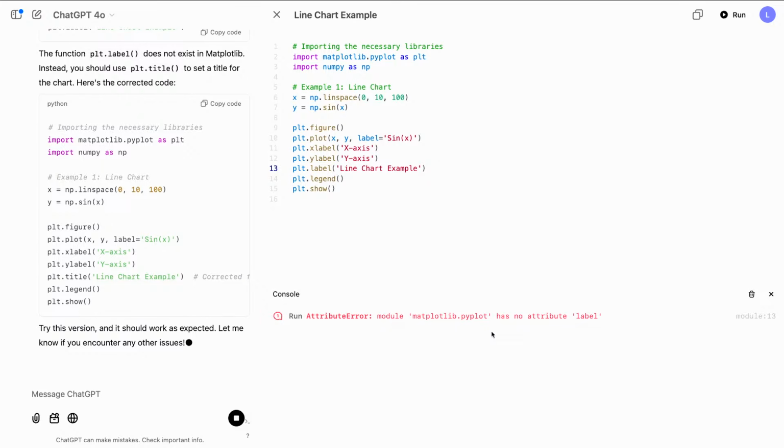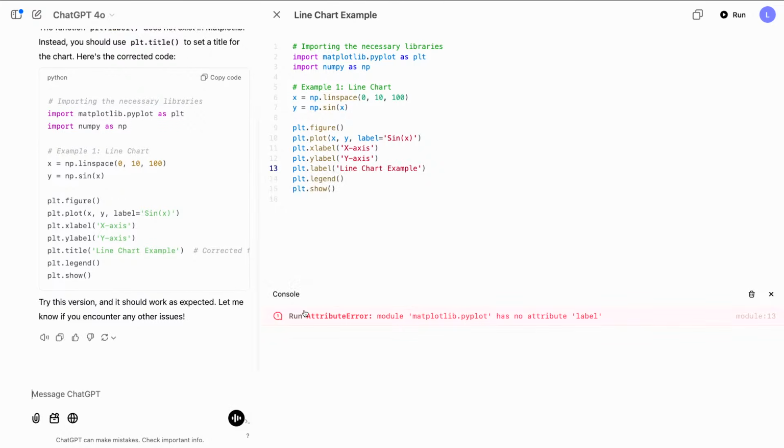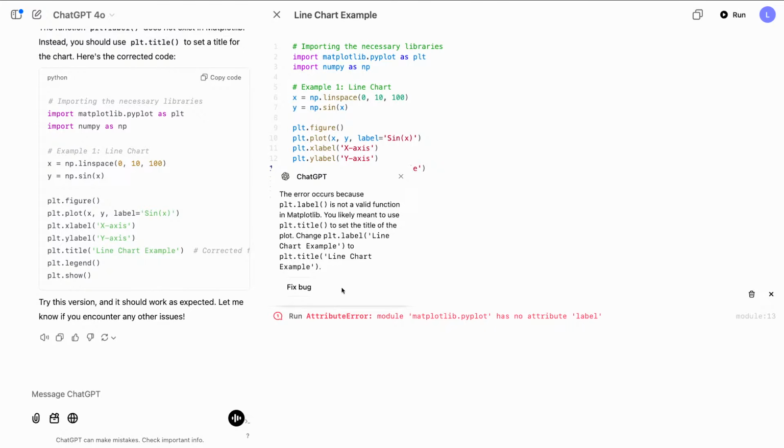We see the exception, and right away, anything in the console is shown to ChatGPT. So ChatGPT sees this exception, and it actually leaves a comment on it. And it looks like this corroborates what ChatGPT expected: the error occurs because label is not a valid function. In Matplotlib, you might likely use title instead. This is great. I feel like I'm always trying to learn new libraries, and this is exactly the kind of error I get all the time, just like forgetting the API for something. And it's pretty amazing that it's just picked that out right away.